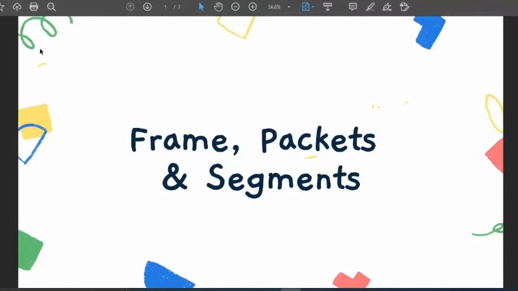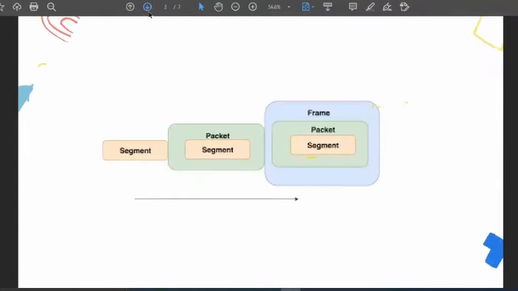Okay, let's move to the next slide. This will make it clearer which layer has what, and the PDU. Whatever data is being transferred, we call it the protocol data unit.